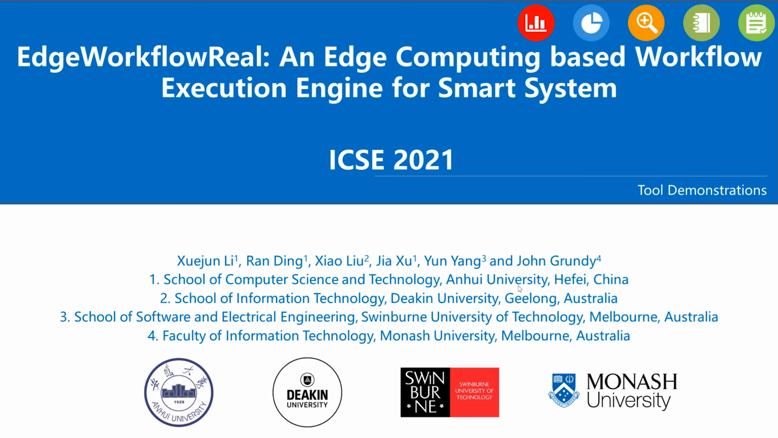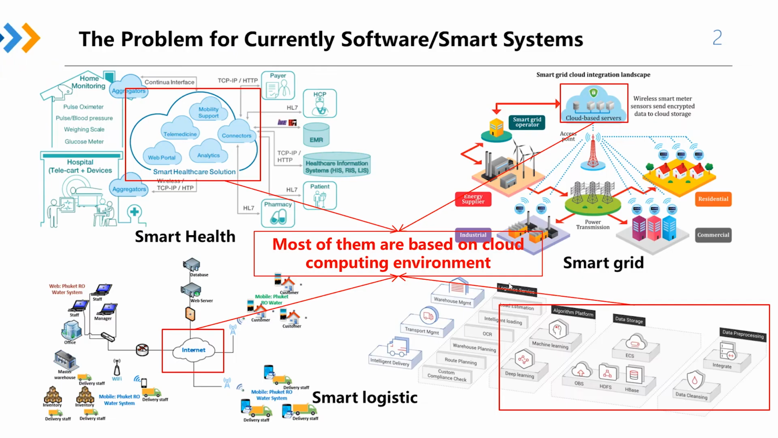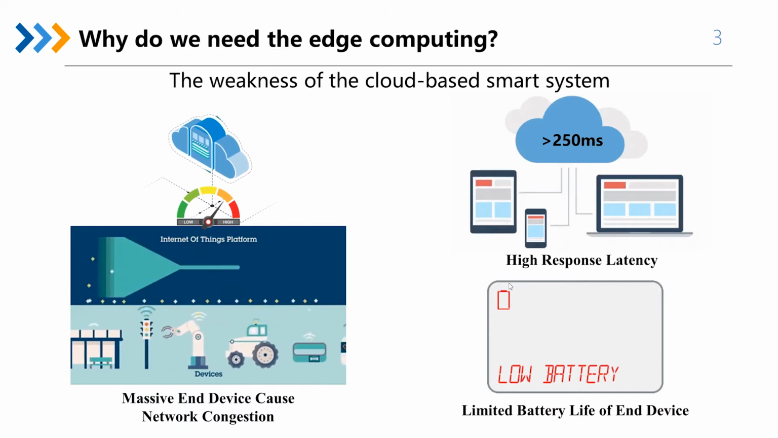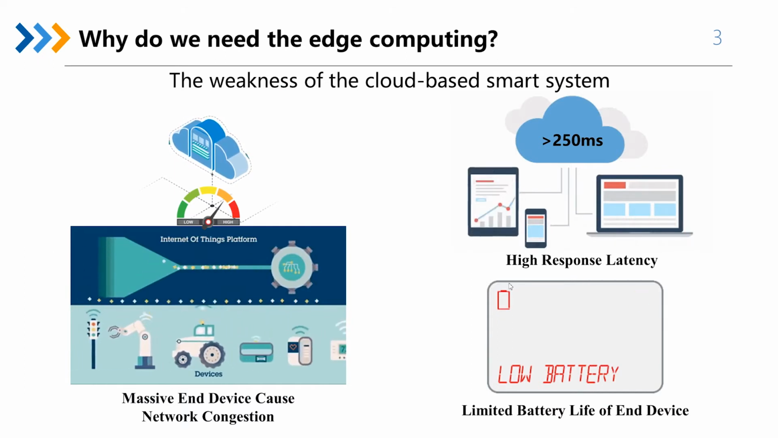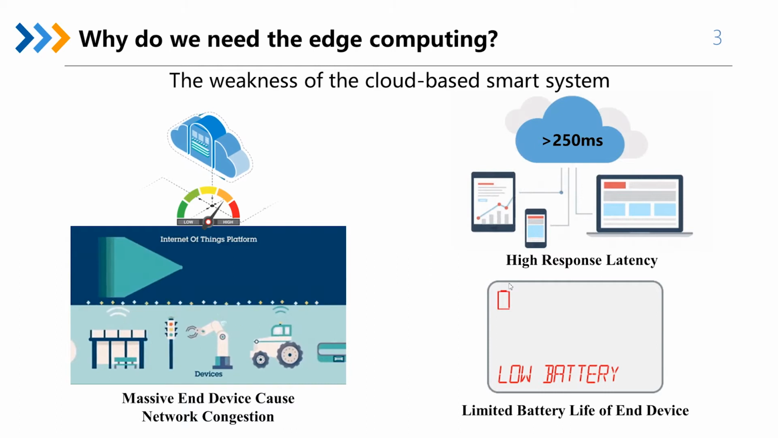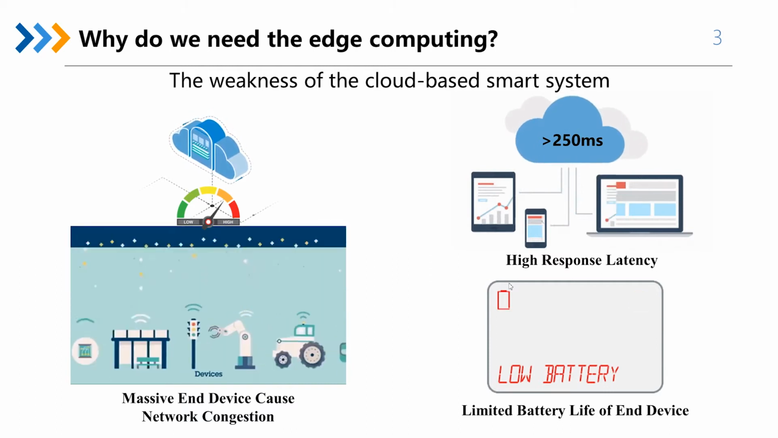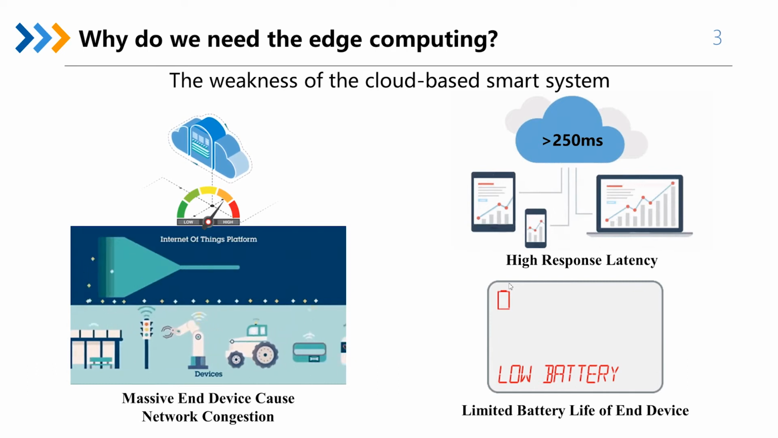Today I do a presentation on the topic of EdgeWorkflowReal, an edge computing-based workflow execution engine for smart systems. Currently, most smart systems such as smart health, smart grid, and smart logistics are often developed and deployed in the mainstream cloud computing environment. Centralized cloud servers need to process massive data generated by the IoT devices, which bring critical issues such as network congestion, high response latency, and limited battery life.